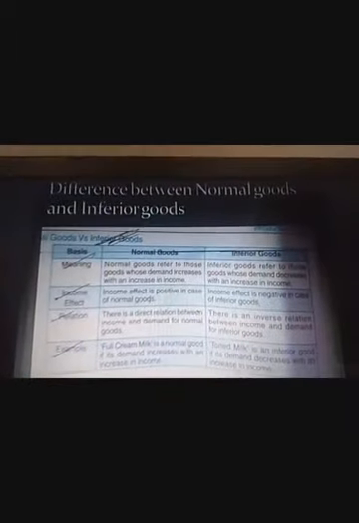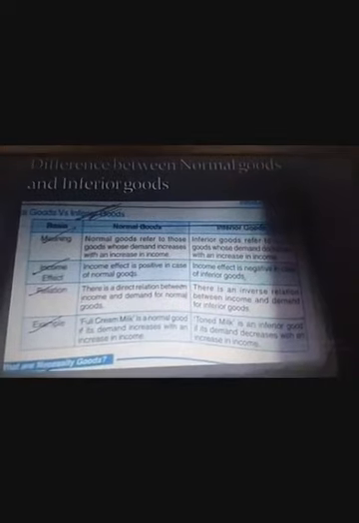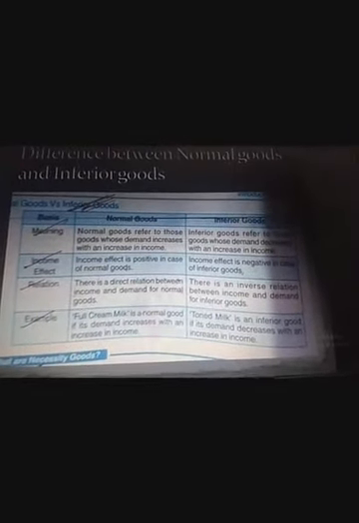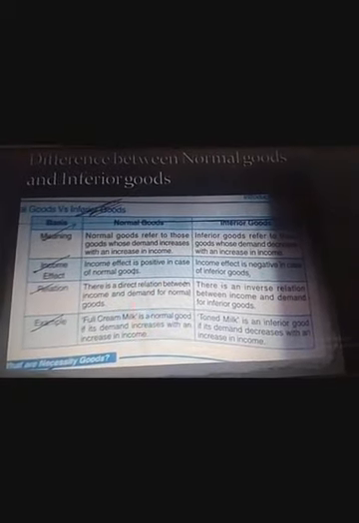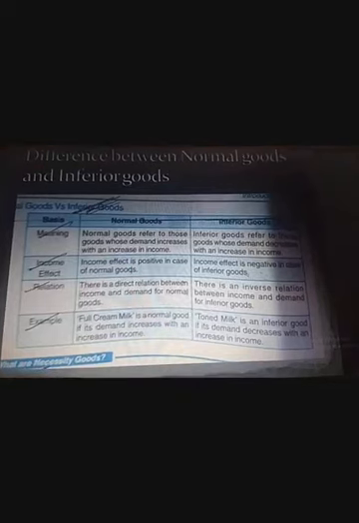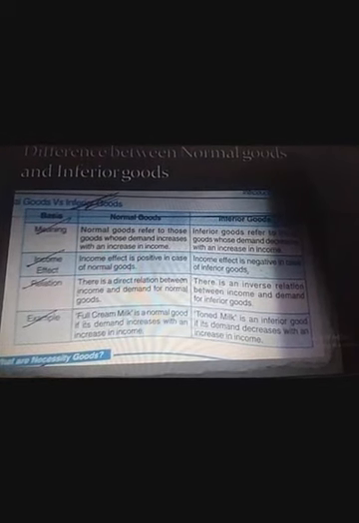Now students, we are going to study the difference between normal good and inferior good. Let's take an example, it must be very clear to you. Normal goods are those goods whose demand increases with an increase in income, and inferior goods refer to those goods whose demand decreases with an increase in income. Like black and white television is an example of inferior good, and color television is an example of normal good.